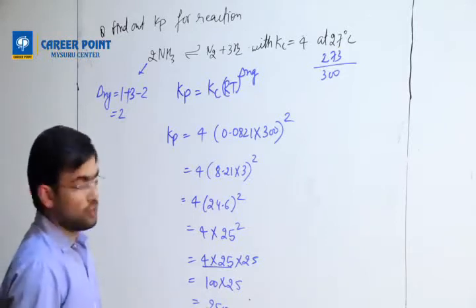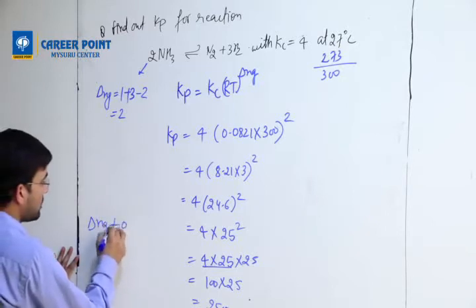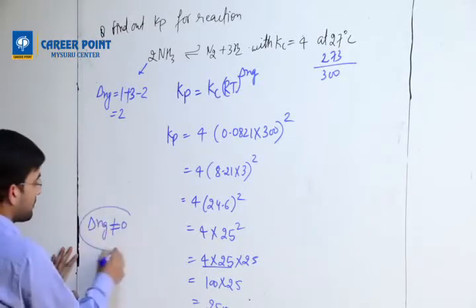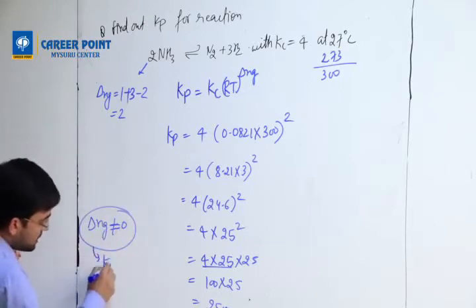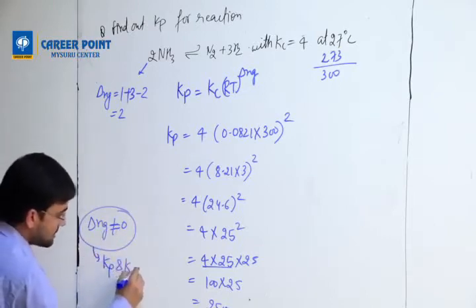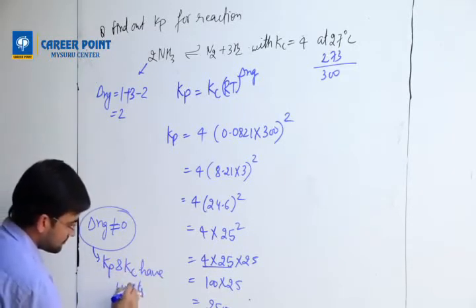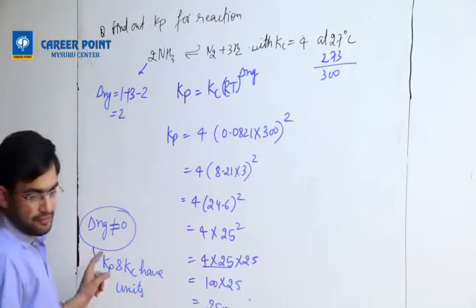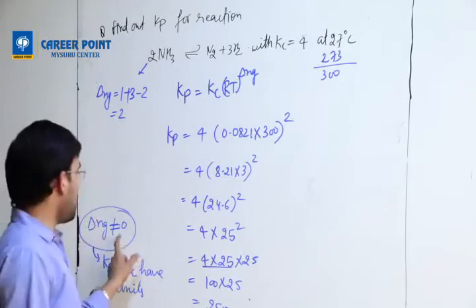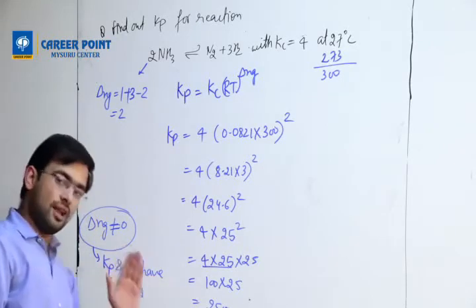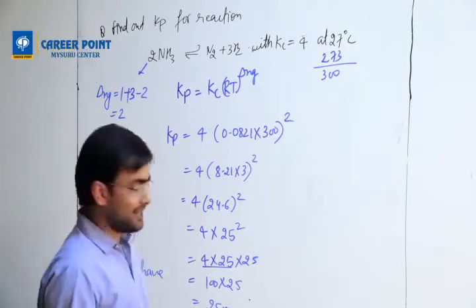Now it has a unit. Okay. How do I write? If delta Ng is not equal to 0, Kp and Kc will have unit. This is important. So you need to write what is the unit here.